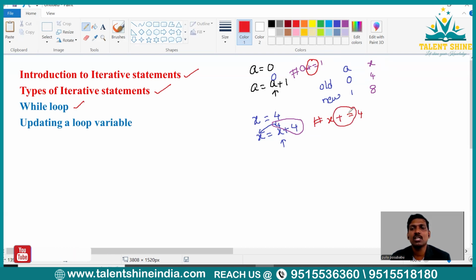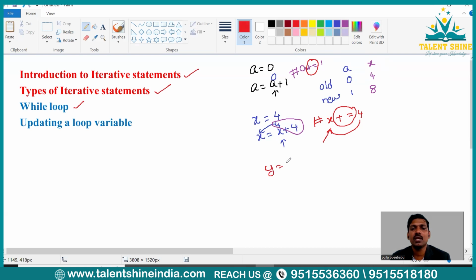Here plus equal to is the assignment operator, and these two are operands. First, it is going to perform the operation on these operands, that is x plus 4, and store it in the left operand, that is x. So this is the assignment operator's role. I hope it is clear to everybody.